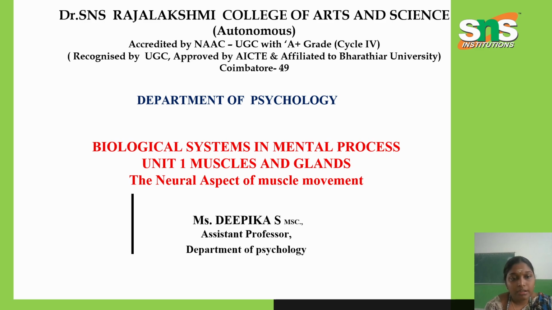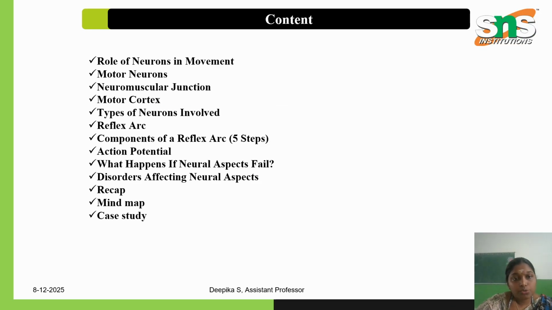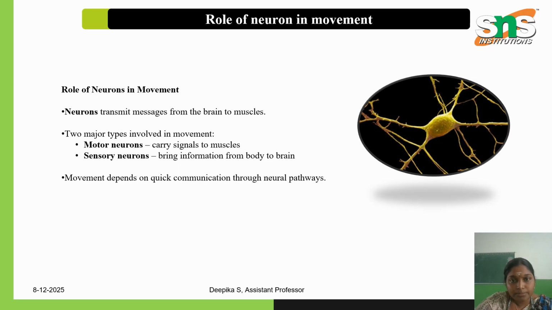In today's session, in the subject biological systems in mental process, the second topic is the neural aspect of muscle movement. So, in this session, we'll see how neurons get influenced in the movement, the types of neurons, a few concepts related to neurons and types of neurons involved in movement, the reflex arc, and the process of what is happening inside the neuron. These are all the things we are going to see in this session.